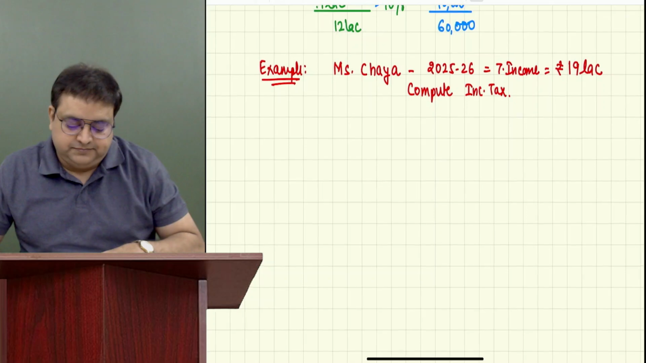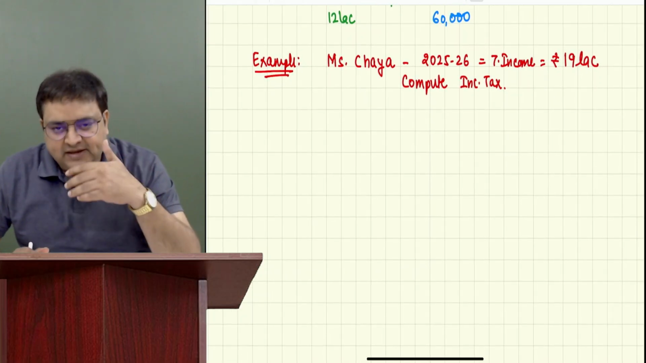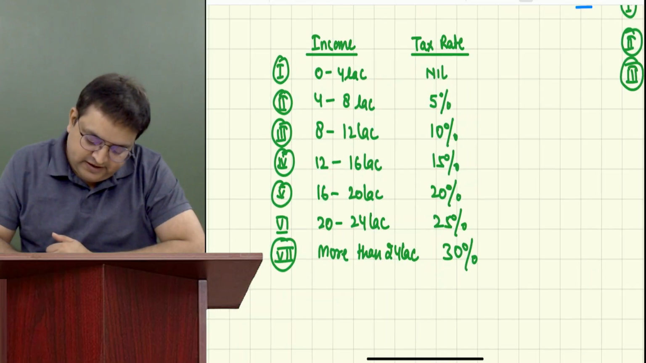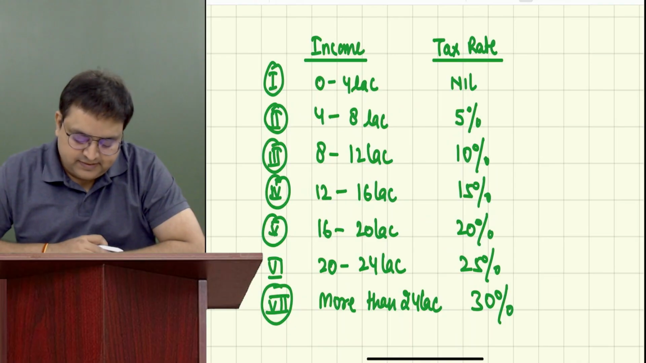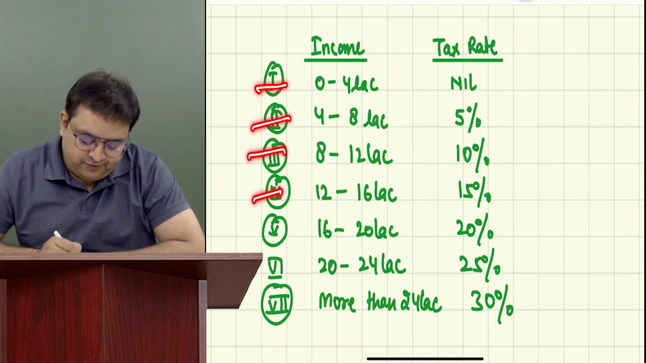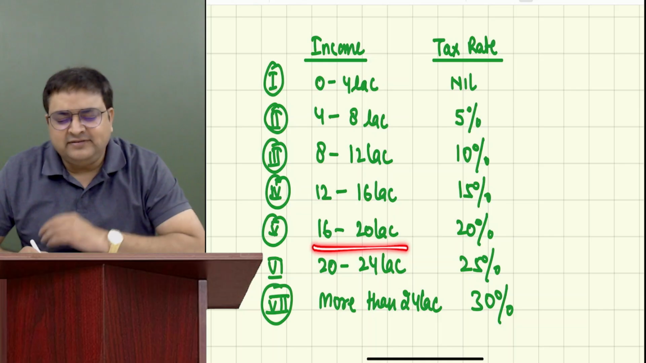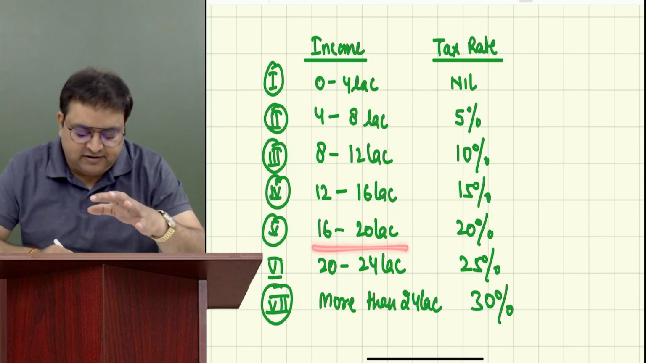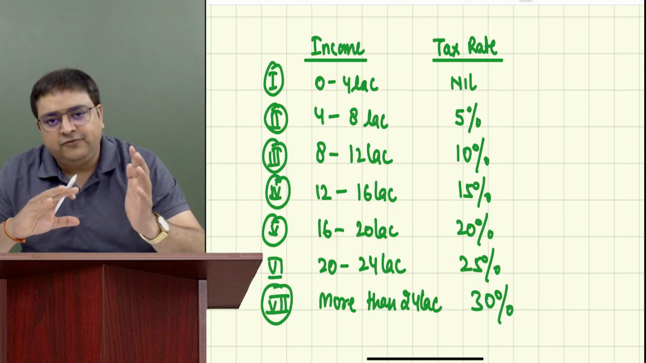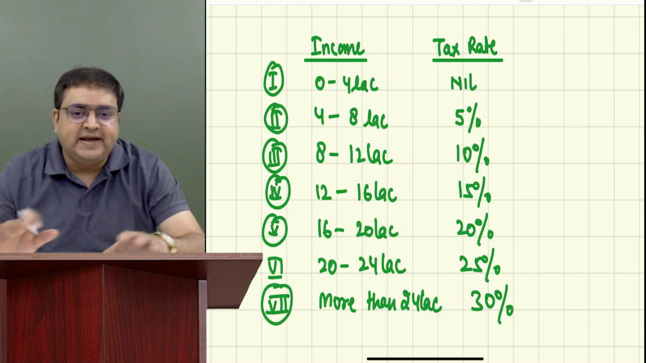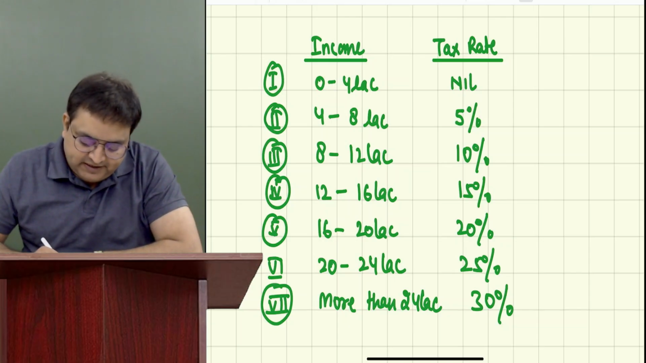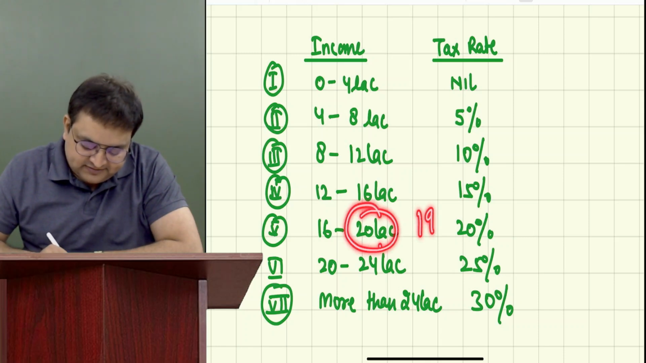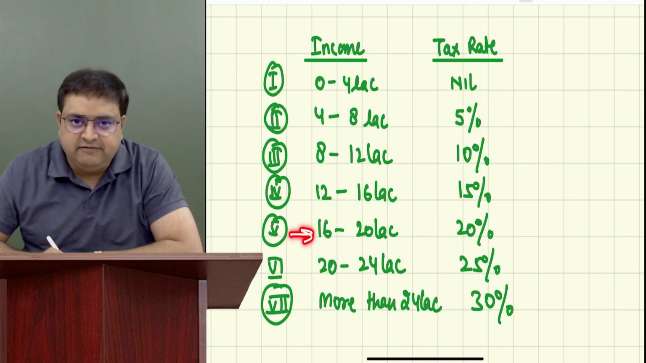Okay. Now, she is going through certain levels. Can you tell me up to which level she is going? Level 5. As of now, in just the initial examples, I'm asking you in which level she is going. But I'm telling you, from tomorrow onwards, you will not even see this. You will simply calculate her taxes. So she is going up till level 5, because her income is 19 lakh. She is not going above 20. She is coming till level 5.